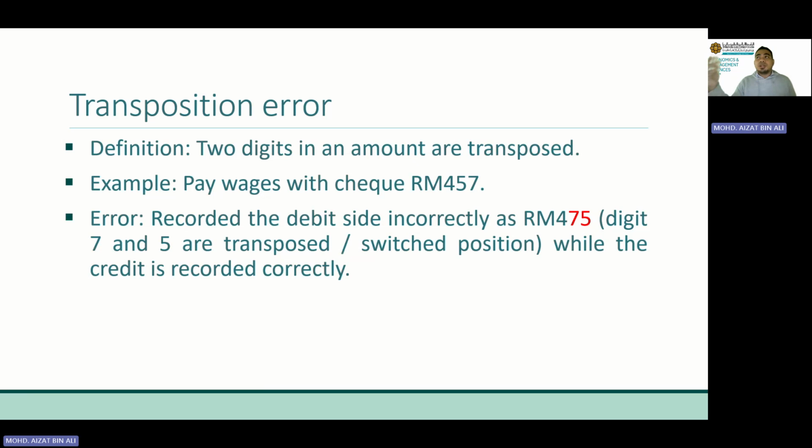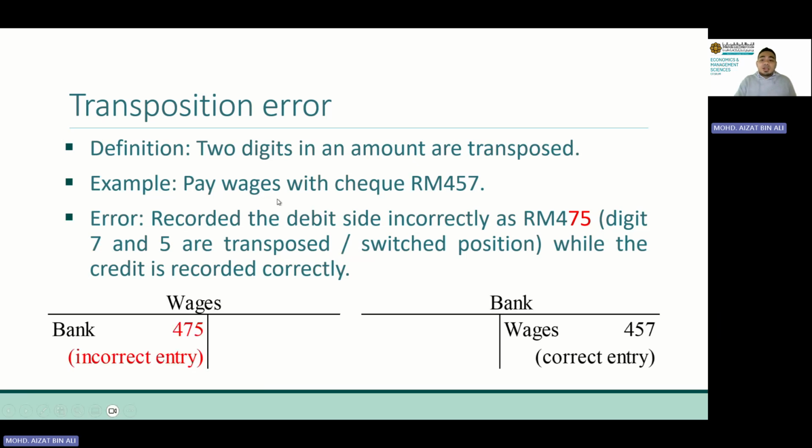In case you're wondering how to understand this, you just make sense of the name, of the term, and if you cannot do that, you just memorize the whole thing. Then let's look at a graphical explanation of this. Let's say this is the right entry on the credit side.